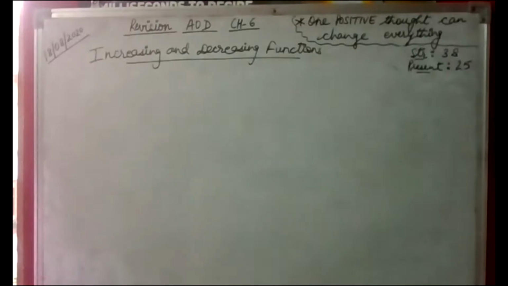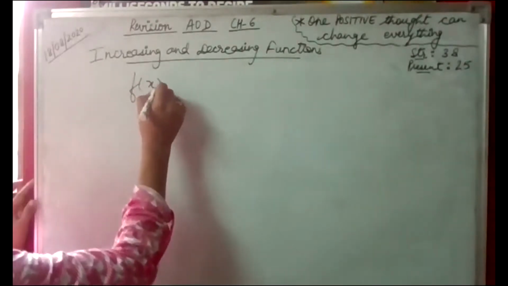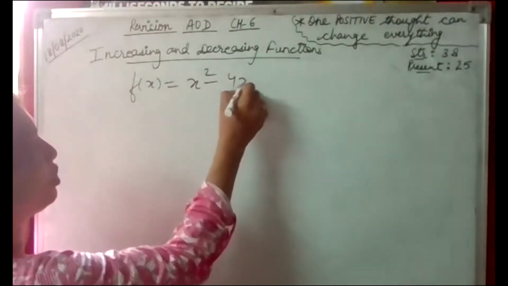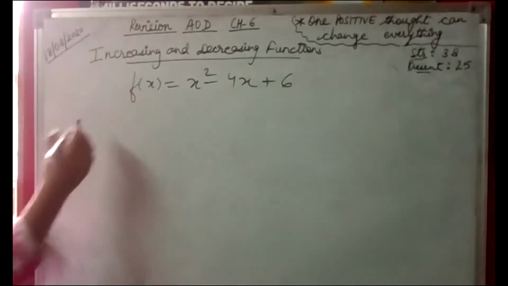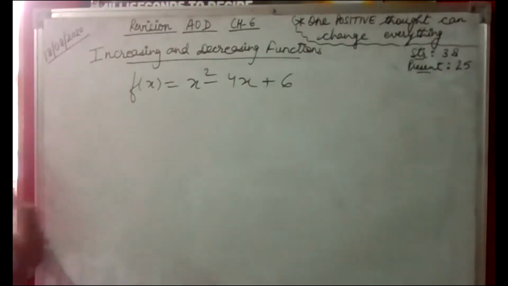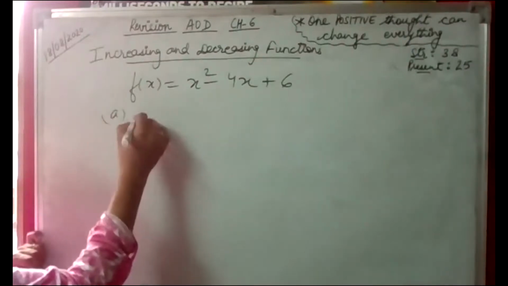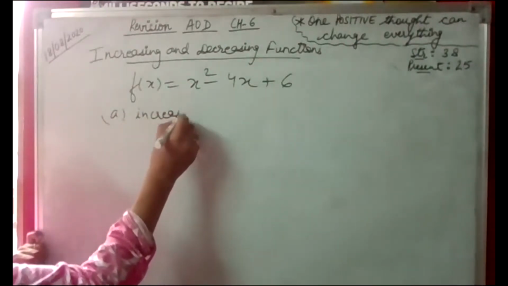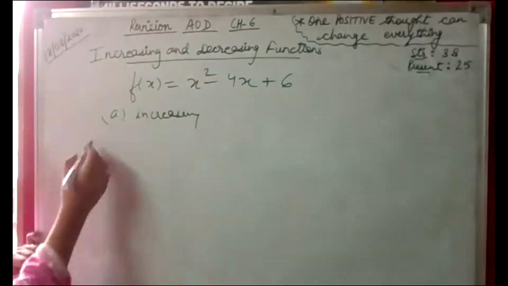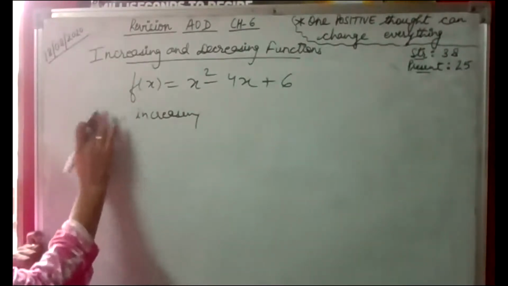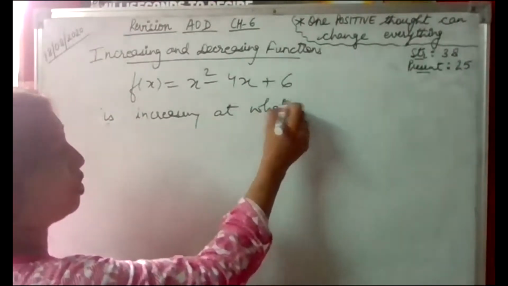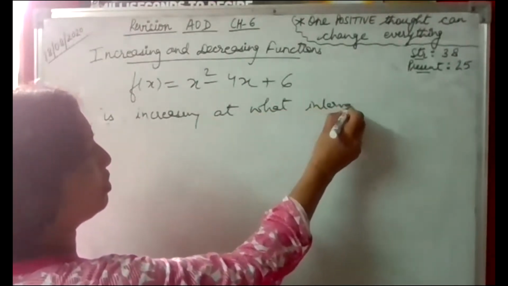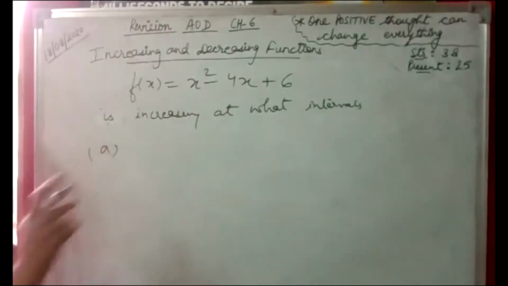The question is f(x) equal to x square minus 4x plus 6. This is the question. And you have to find out the intervals in which it is increasing or decreasing. I'm asking the intervals for increasing. The function is increasing at what intervals? I'm giving you the options.